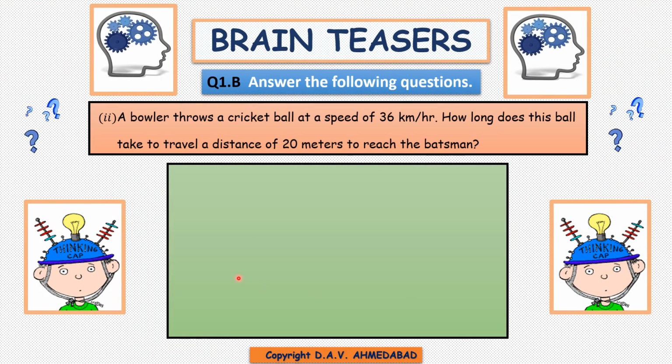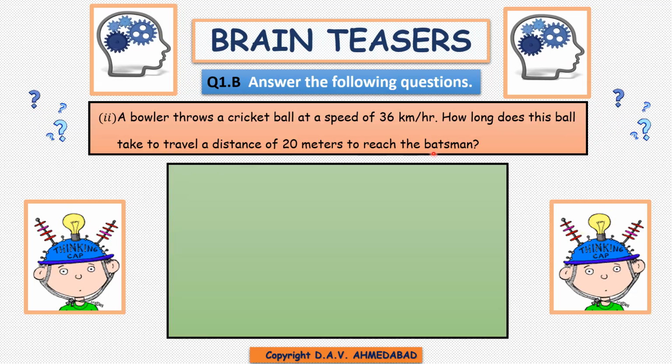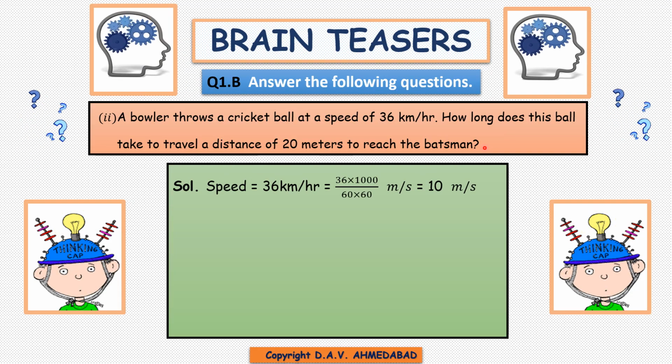Next question is, a bowler throws a cricket ball at a speed of 36 km per hour. How long does this ball take to travel a distance of 20 meters to reach the batsman? What you will do? Yes, speed equals 36 km per hour.